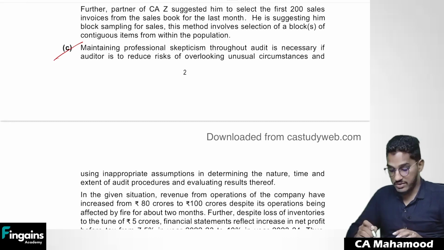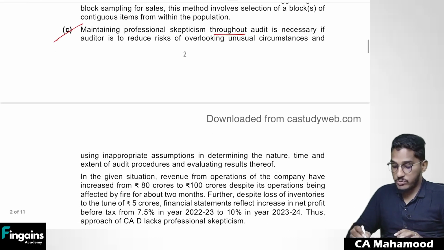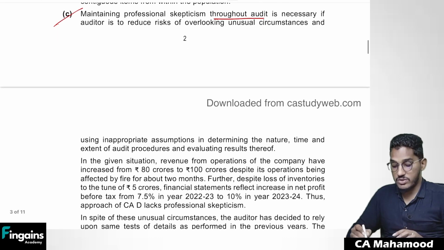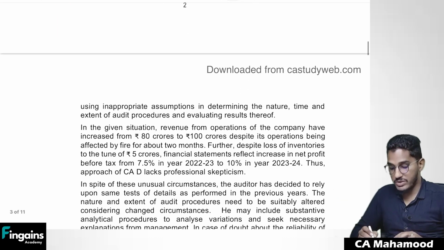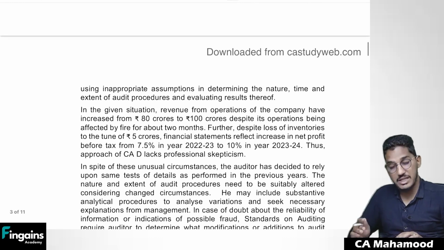So I will read it for the sake of your convenience. Maintaining professional skepticism throughout the audit is necessary if the auditor is to reduce the risk of overlooking unusual circumstances and using inappropriate assumptions in determining the nature, timing, and extent of audit procedures.